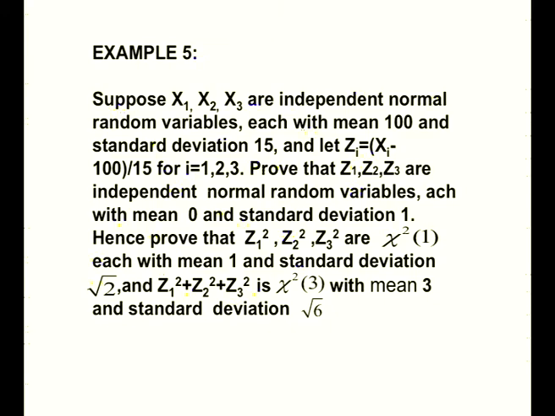Prove that z1², z2², z3² are each chi-square of 1, with mean 1 and standard deviation to be found, and that z1² + z2² + z3² is chi-square with 3 degrees of freedom, with mean 3 and standard deviation root 6.